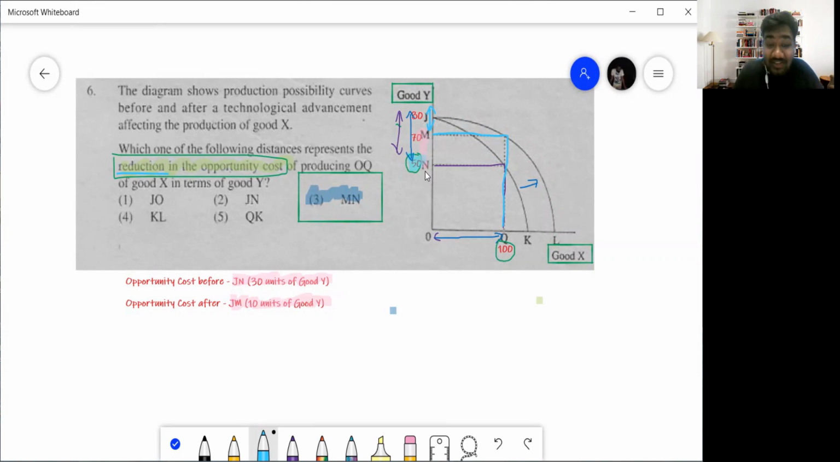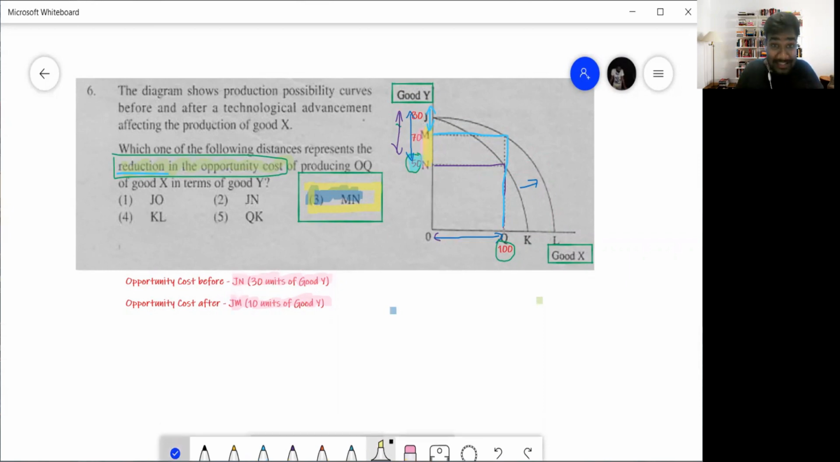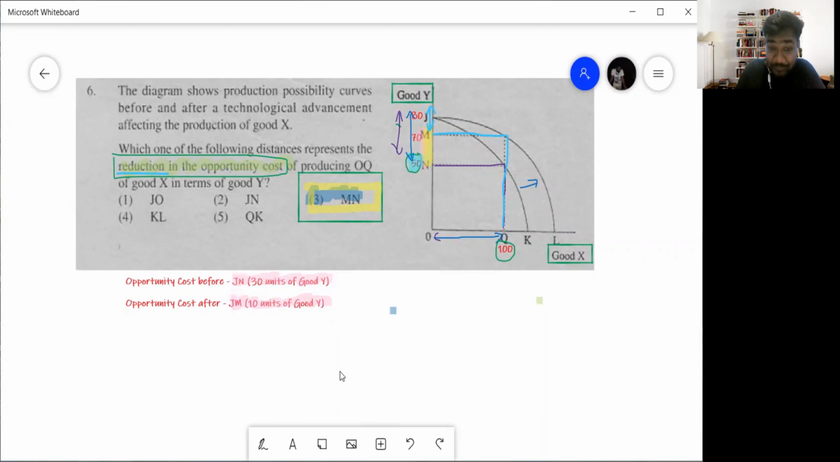So what is that 20? Where is that distance? That distance is here, between M and N. So that is why MN becomes the answer. So the reduction of the opportunity cost is MN. Earlier opportunity cost is JN. Now the opportunity cost is JM. So what is the reduction? It is MN, right? Hoping that is clear and you have no questions there.